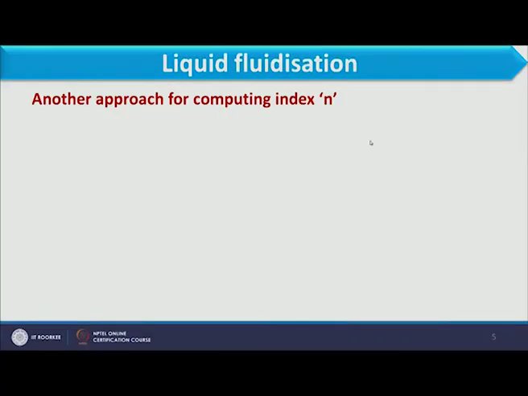Now, another approach for computing index n is this, where n is equal to a naught plus b naught d by dt Reynolds number t power m. Now, what is this Reynolds number t? It is basically dt U naught rho by mu, where rho and mu are properties of the fluid, and U naught is the terminal falling velocity. So you see Reynolds number t is nothing but the Reynolds number at terminal falling velocity.